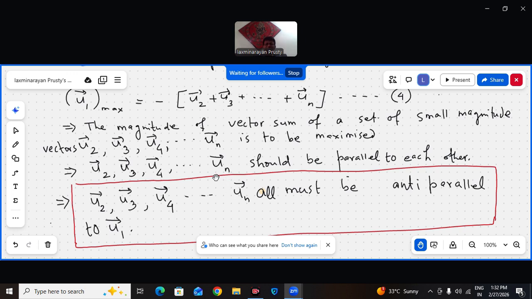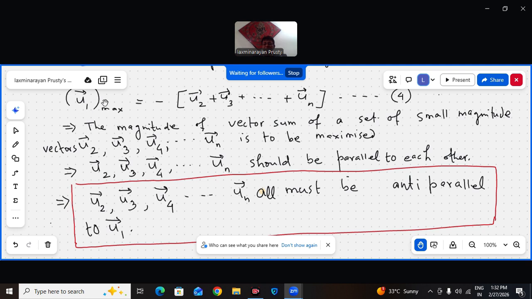Scalar addition gives the maximum magnitude of the vector addition. So that's what I wrote here. U2, U3, U4, UN should be parallel to each other, so that their vector addition will be same as scalar addition. That will be the maximum possible value of the addition vector of these U2 to UN vectors.